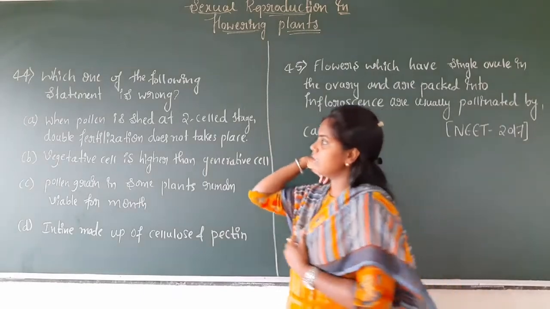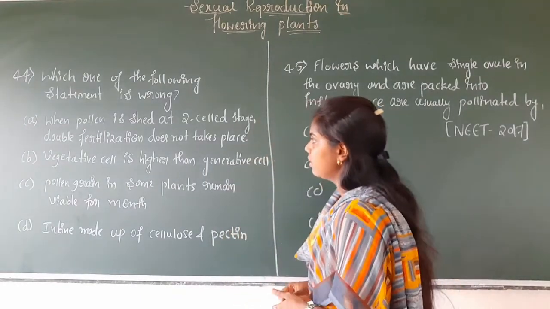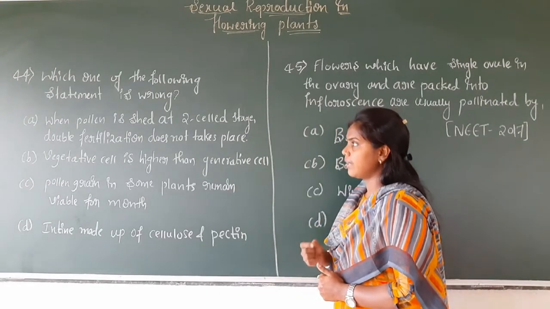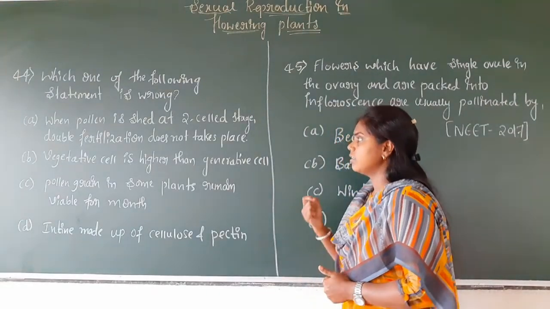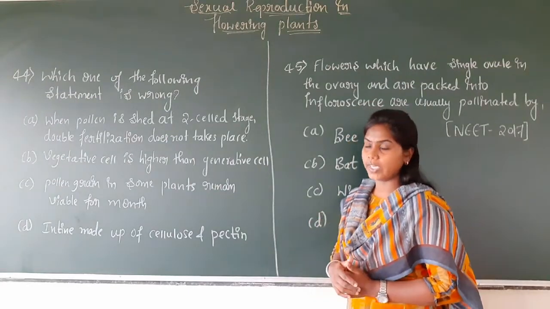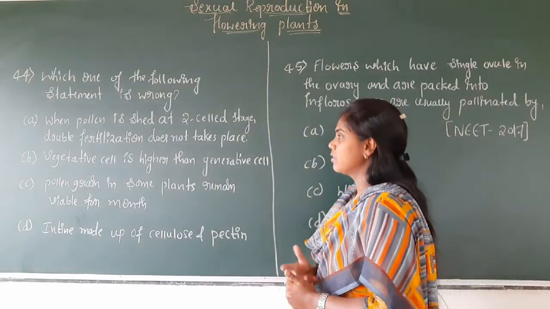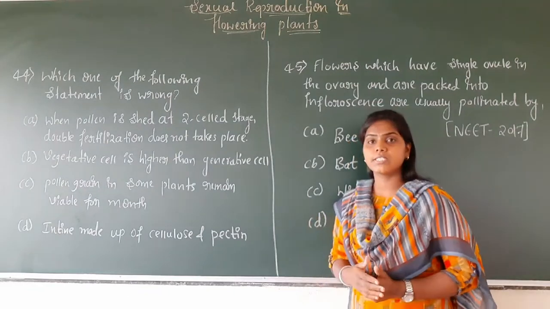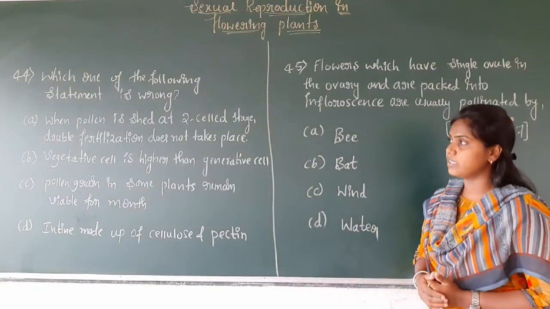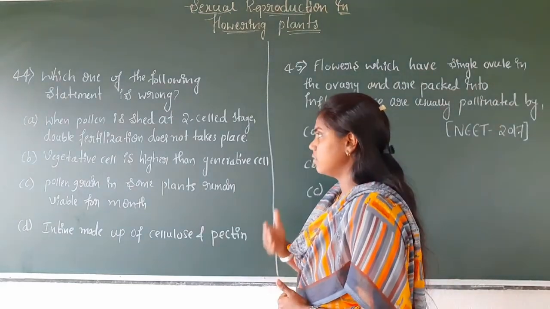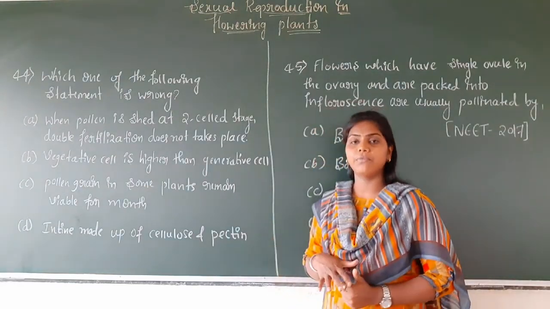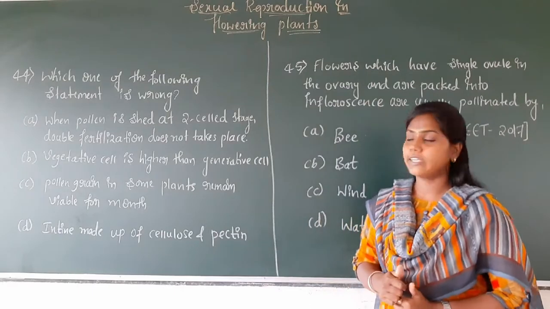Option A is: when pollen is shed at two cell stage, double fertilization does not take place. We have already discussed a lot about the two cell stage and the three cell stage. In about 60% of species, pollen grains are shed at the two cell stage, having a vegetative cell and a generative cell.